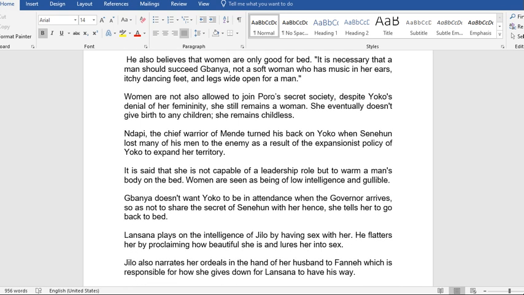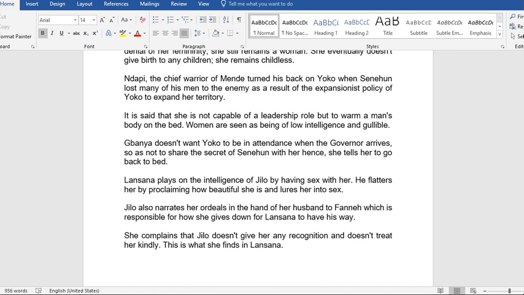Women are also not allowed to join Poro's secret society. Despite Yoko's denial of her femininity, she still remains a woman. She eventually doesn't give birth to any child. She remains childless, because women in the chiefdom are not allowed to join that secret society, and that makes Yoko remain childless. Ndapi, the chief warrior of Mende, turned his back on Yoko when Senehun lost many of his men to the enemy as a result of Yoko's expansionist policy to expand her territory.